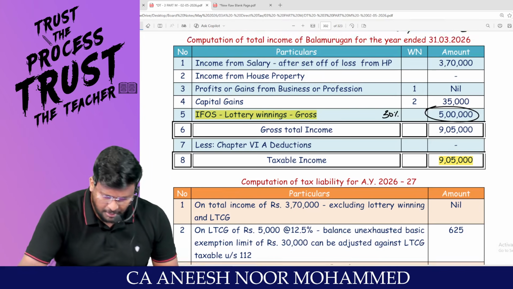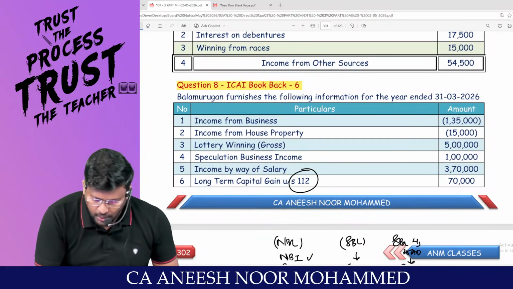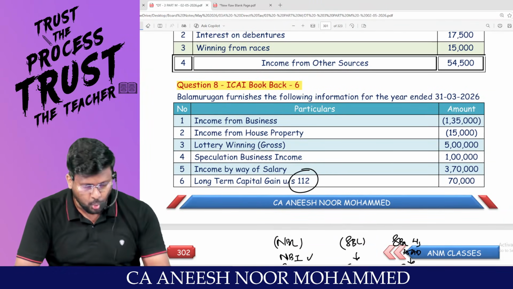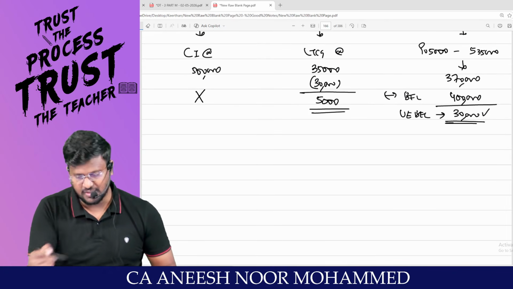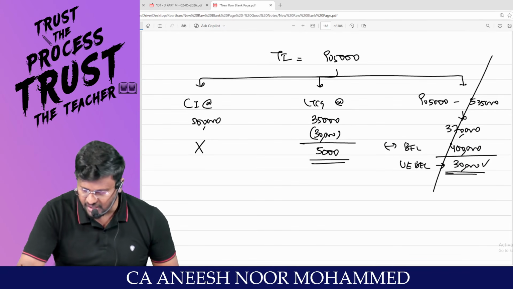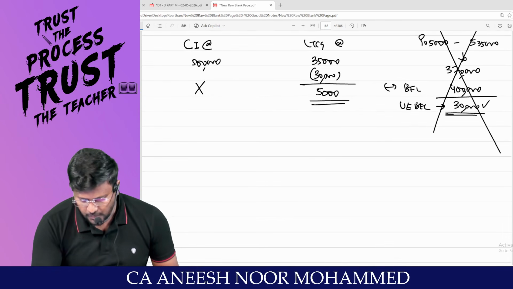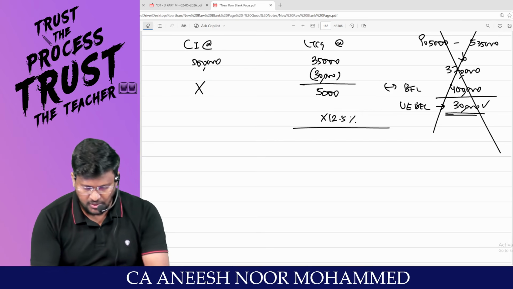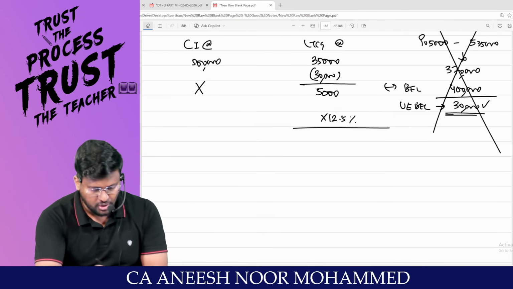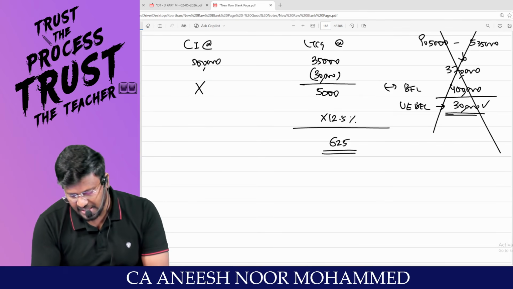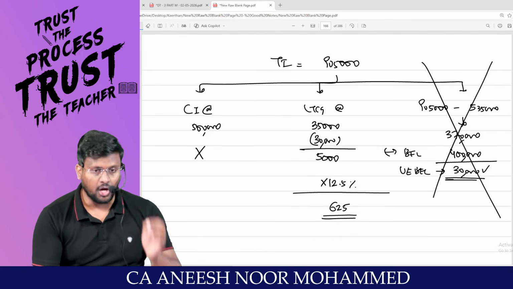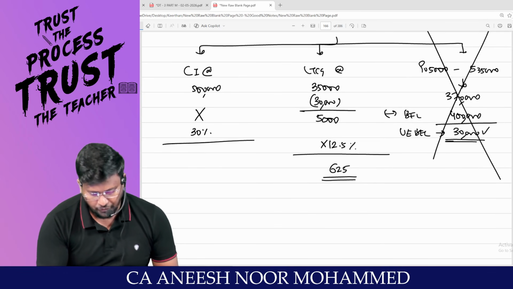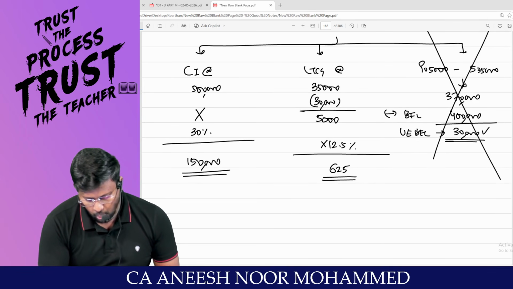Is this long-term capital gain covered under 112A? No. Then the 1,25,000 slab will not be applicable. This is 112 flat. How much percent? 12.5%. So my dear lovable students, this other income has become 0. Now for this 5,000, you are liable to pay 12.5%. Am I right, sir? So 5,000 into 12.5% comes to 625 is the tax payable for the long-term capital gain. And this casual income, at the rate of 30%. So 5 lakh into 30% comes to 1,50,000.